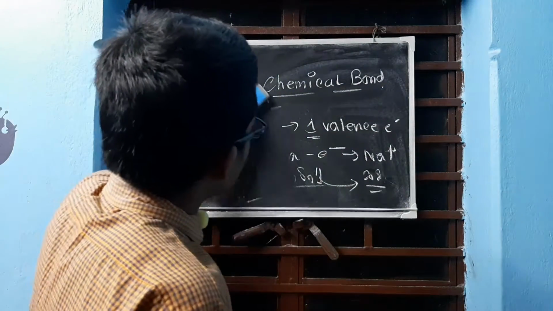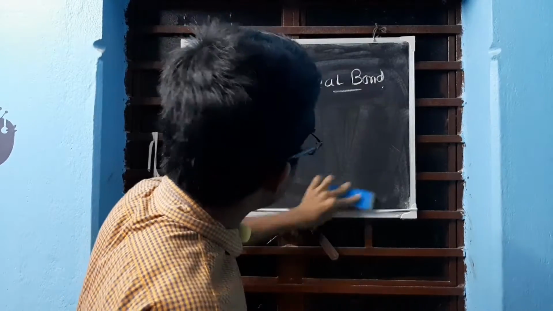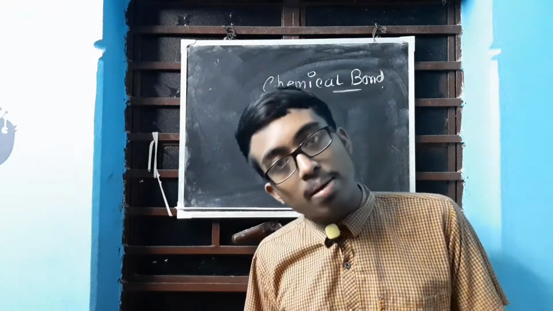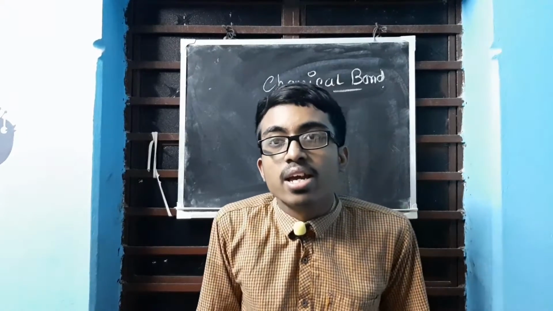Now next is chemical bond. When these atoms attain stability and become ions, they tend to form bonds. Now you will ask, do elements attain stability only by forming ions? No, not at all. It can even attain stability by sharing electrons. Losing electrons forms ions, but sharing does not form any ions. So stability can be attained in different ways, not only in one way. We are coming to that a little later.